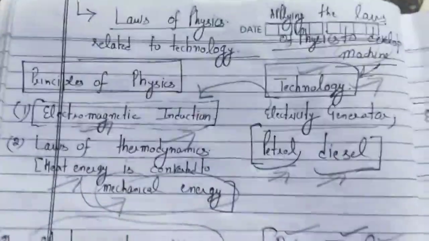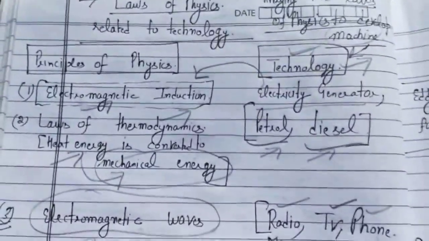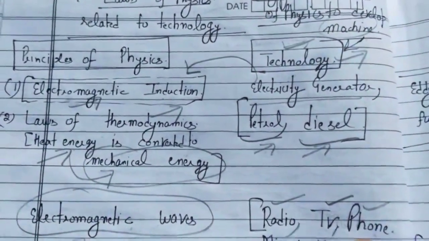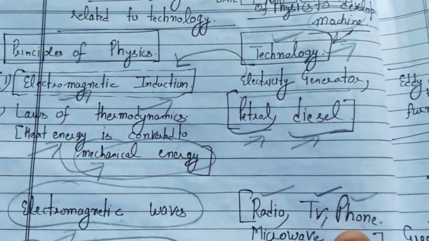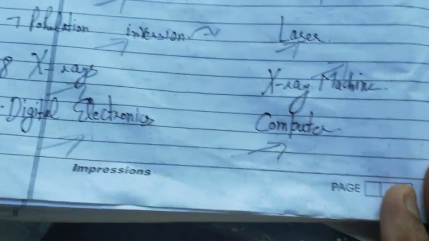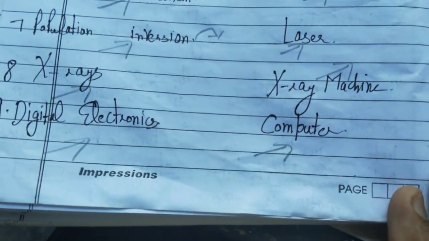So the next topic: you have to remember some principles of physics and the technology based on them. The principle of physics is electromagnetic induction, and the technology based on it is the electrical generator. The principle of physics is digital electronics, and the computer is based on it.